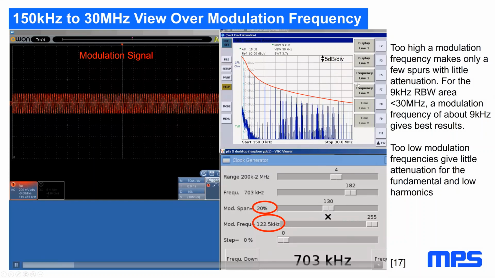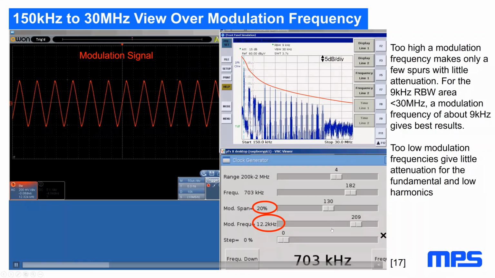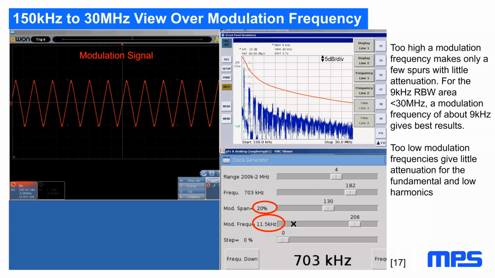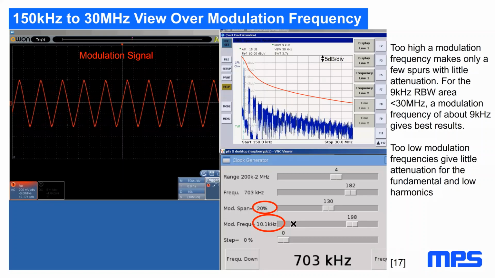So if you go to 20% modulation with a very high modulation frequency, we see we get very little attenuation. We get something in the higher frequency range, but as soon as we go down with our modulation frequency, stuff looks much better now. And we get our 12, 15 dB attenuation.